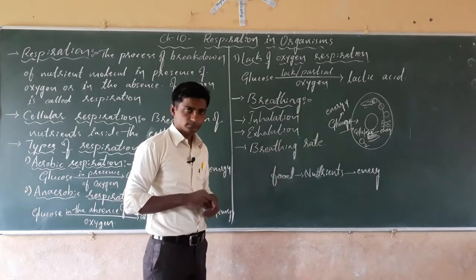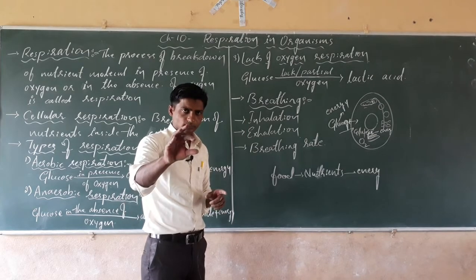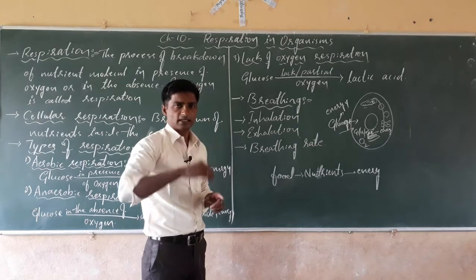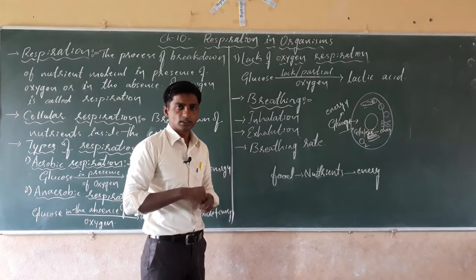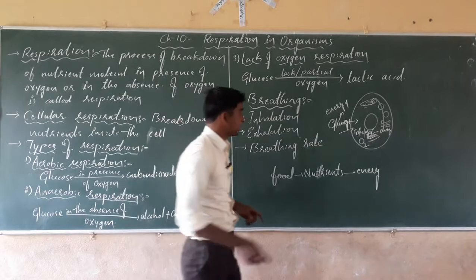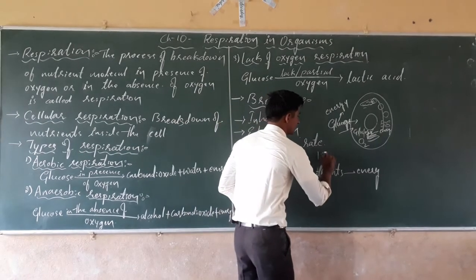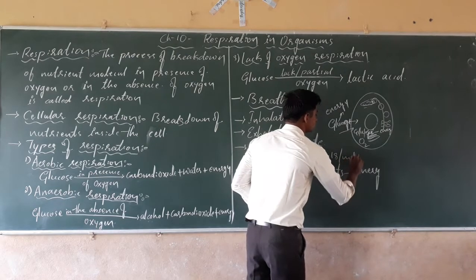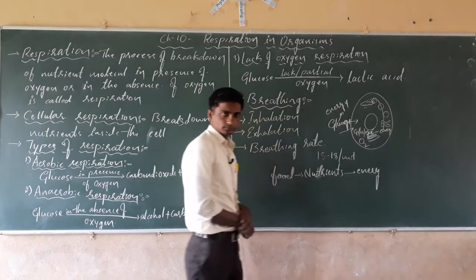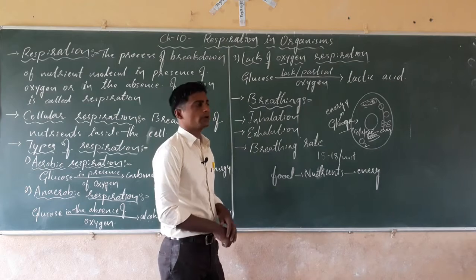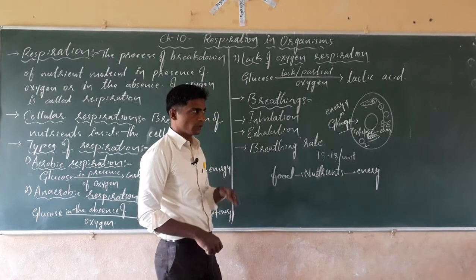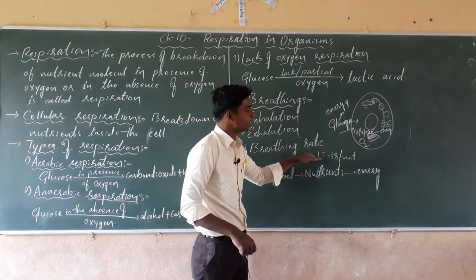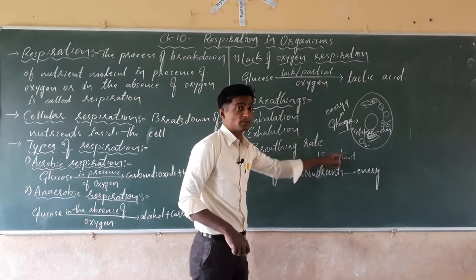Normally, for a healthy person at rest, the breathing rate may be 15 to 18 times per minute. A person breathes normally at rest 15 to 18 times per minute.